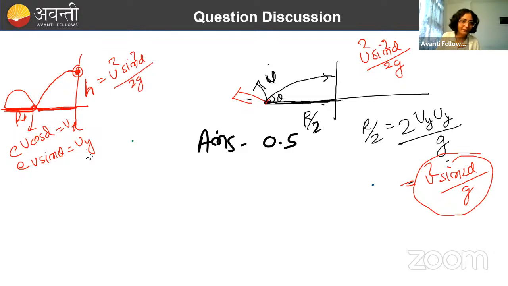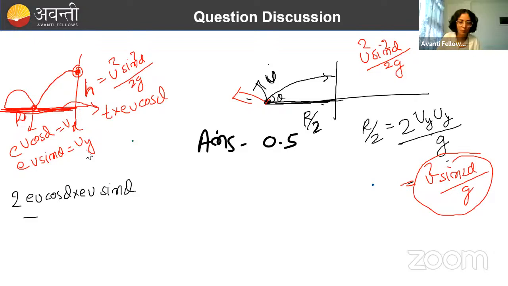If we know this distance, we can calculate time of flight for this one. So we can calculate t, and if we know t, we can calculate this distance. This distance will become equal to t into u cos theta. So this distance is equal to how much? This distance again we can write as how much? वो मैं लिख देती हूँ यहाँ पे. How we can write that? Range. So range is u cos theta into u sin theta, 2 ux uy, that is the range formula, divided by g, plus this distance I have written, this distance will be equal to how much?